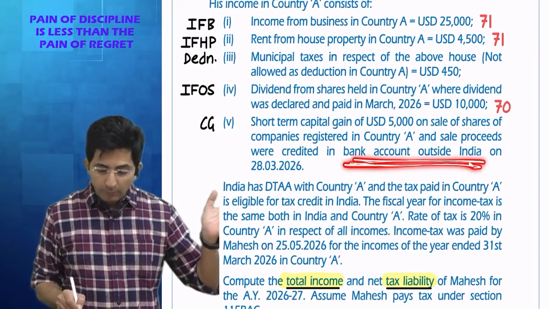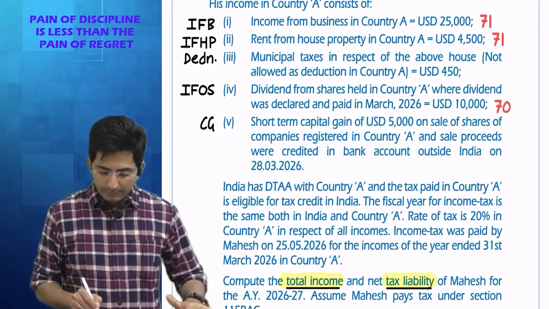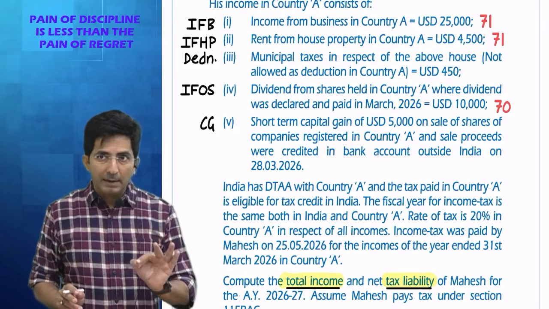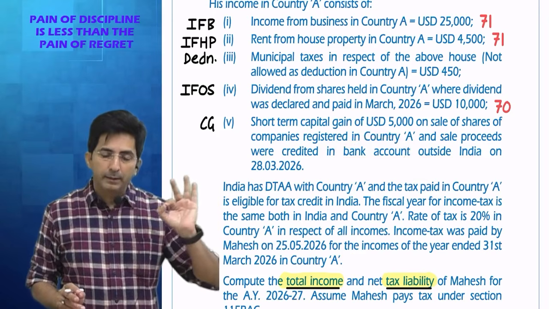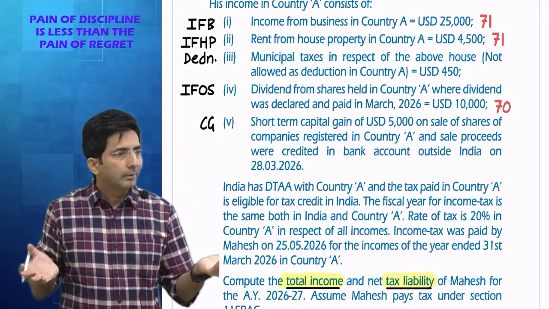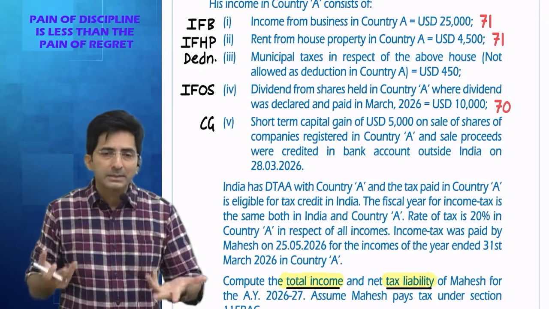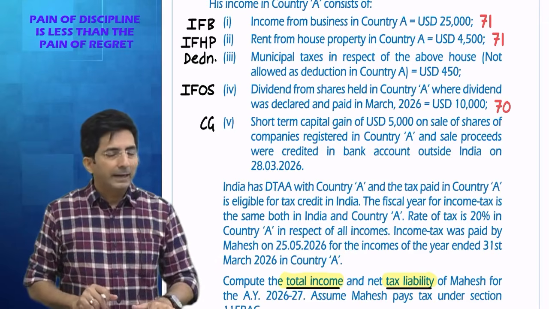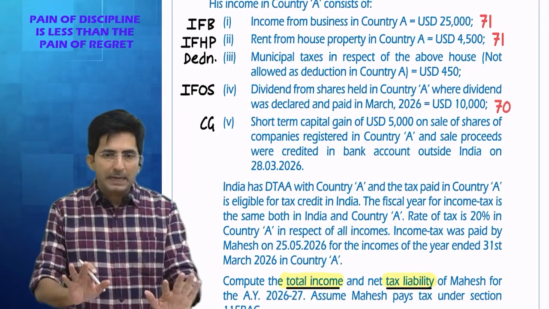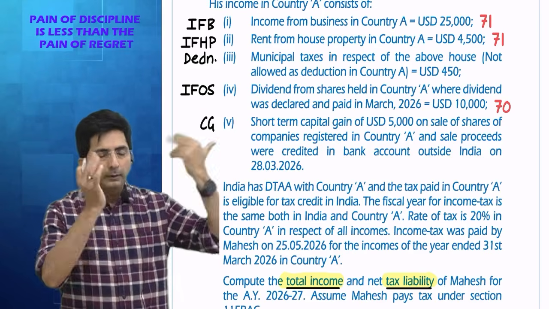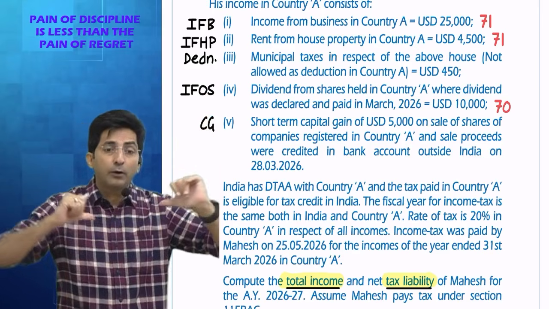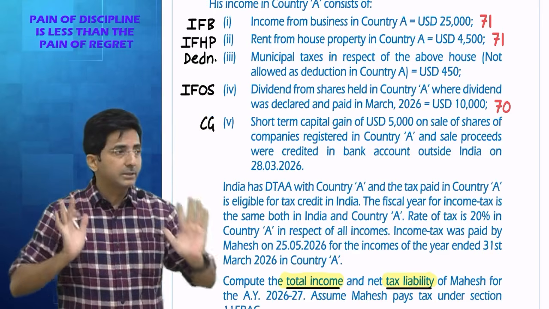Received also in foreign. See, it was deposited in a bank outside India. So, do you agree? This was a capital gain accrued also outside India, received also outside India. But so what? For resident, world income is taxable. I am just drawing your attention to the fact that here there is a capital gain which is accrued abroad, received also abroad. It is technically a foreign income, but for resident, world income is taxable.